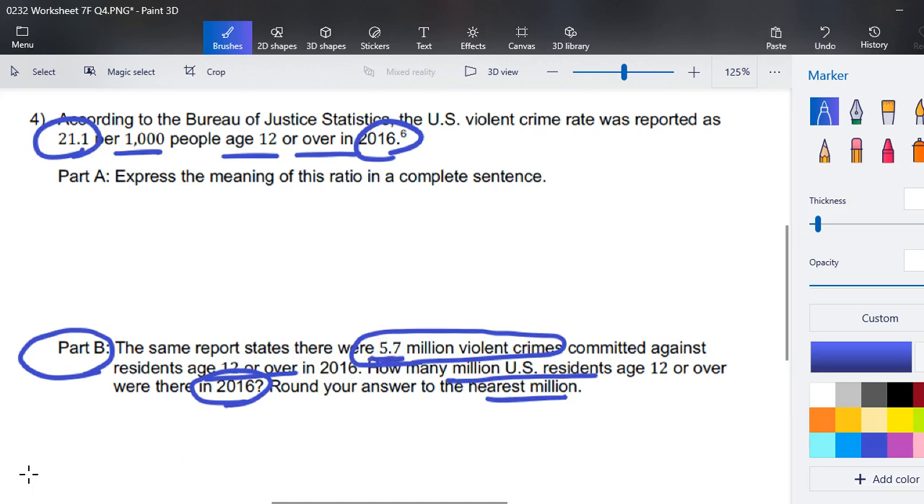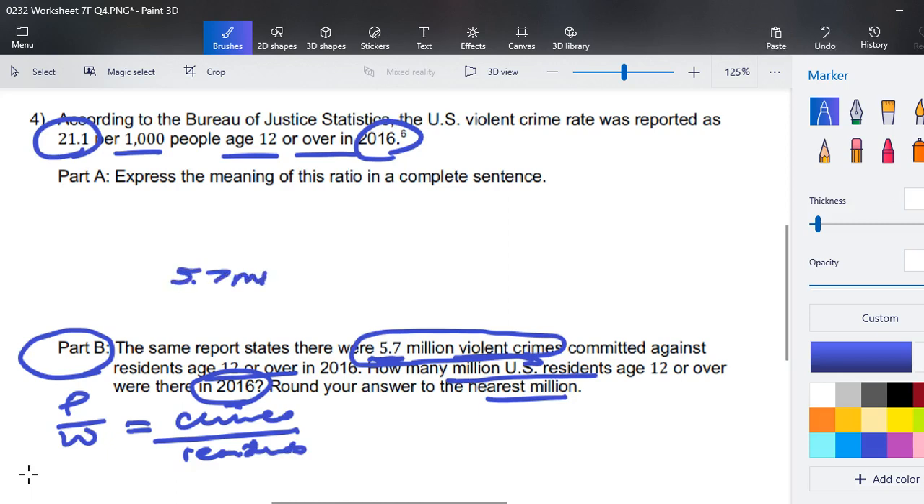5.7 are the amount of crimes, and we've been talking about part and whole, and we've been talking about ratios. The 5.7 crimes are part of, where am I looking? The number of residents. So the crimes committed are the part, and the residents are the whole. So I'm going to take 5.7 million.